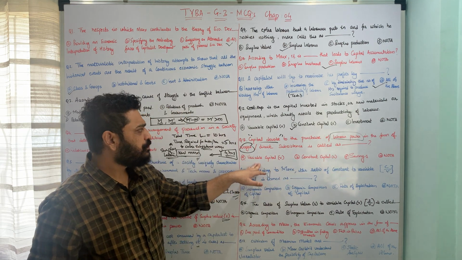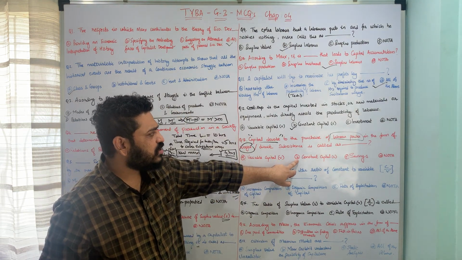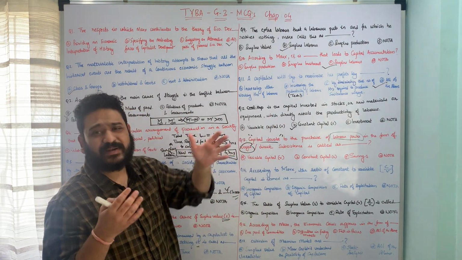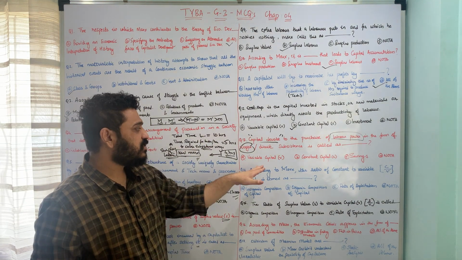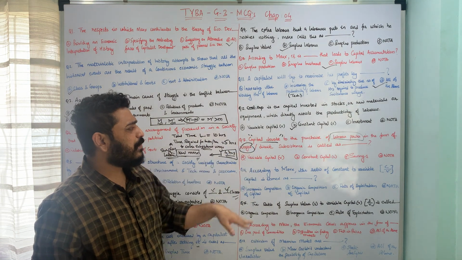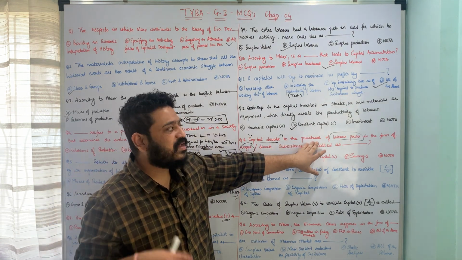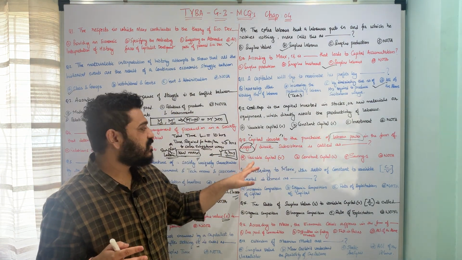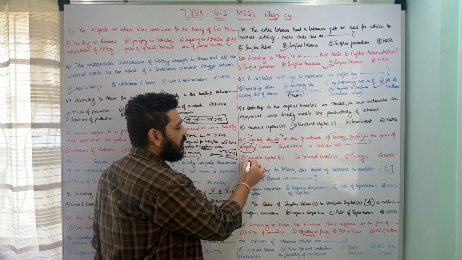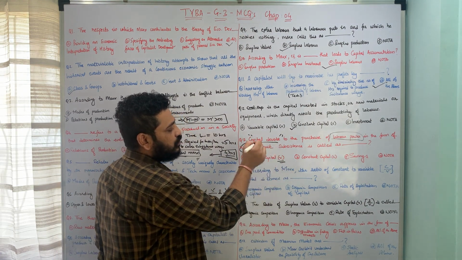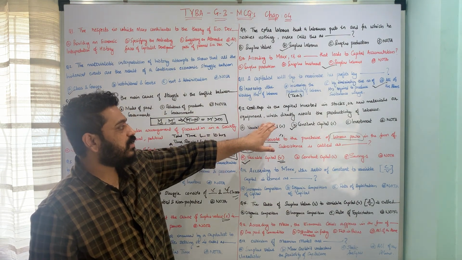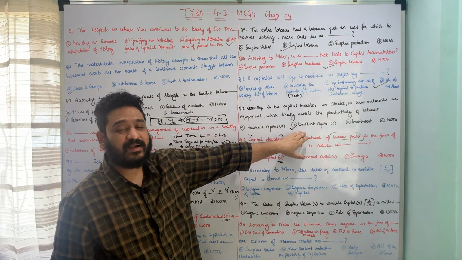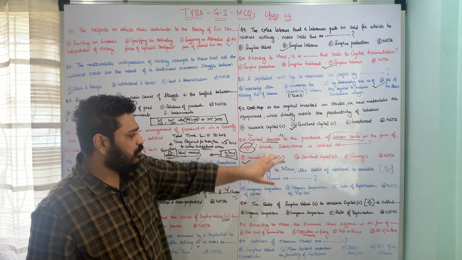So here we have seen the concept of constant capital in the previous question. It is the capital invested in stocks or raw materials or equipments. So here the capital devoted to the purchase of labor power in the form of wages is called as variable capital, and it is denoted by small v. I hope the concepts related to variable capital and constant capital are pretty much clear. Let us now move to the next one.